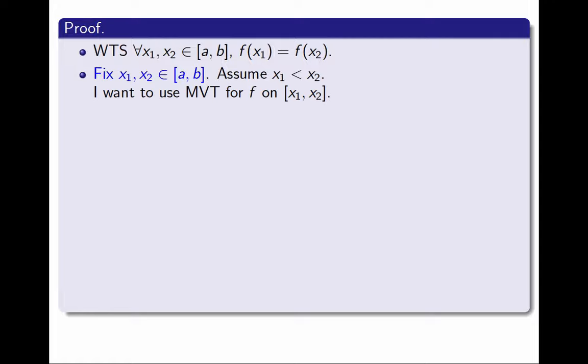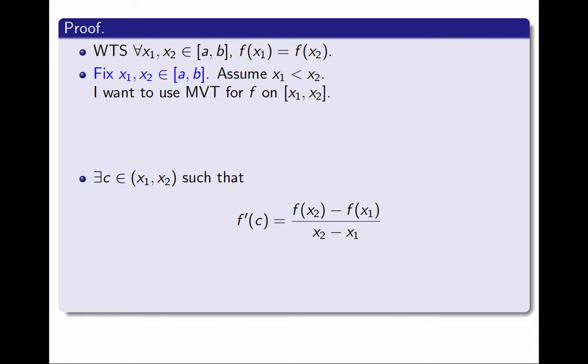Now, I want to use the mean value theorem for the function f on the interval [x1, x2]. Whenever you use the mean value theorem, say for which function and on which interval, and how it is going to help me. I'll need to verify this is okay, but once I verify it's okay, by the mean value theorem, I'll be able to say that there must exist a value of c between x1 and x2 such that the derivative of f at c is this quantity, (f(x2) minus f(x1)) over (x2 minus x1). However, we know the derivative is always 0, so f prime of c is also 0, and therefore the numerator must be 0, so f(x1) is equal to f(x2), as we wanted, and we're done.